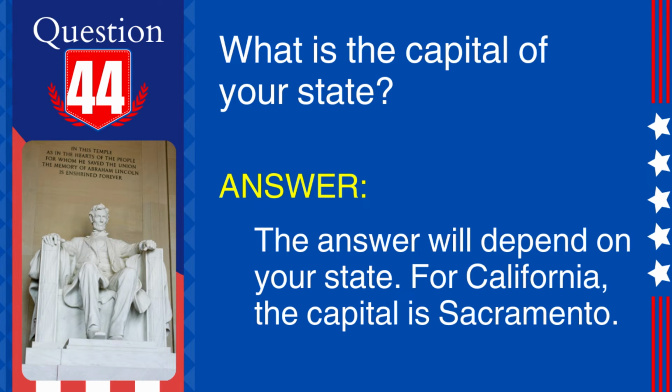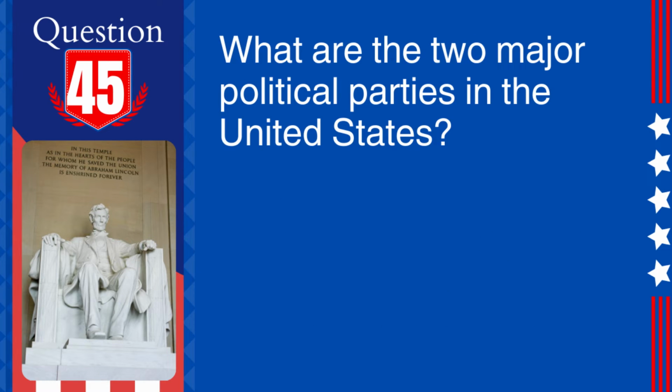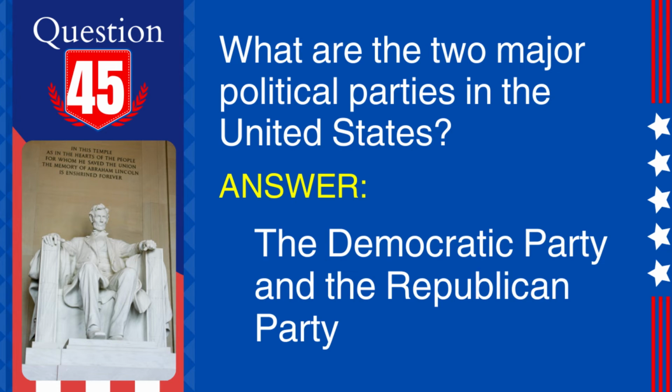45. Question. What are the 2 major political parties in the United States? Answer. The Democratic Party and the Republican Party. Explanation. These 2 parties are the primary political parties in the United States, historically shaping the nation's political landscape.